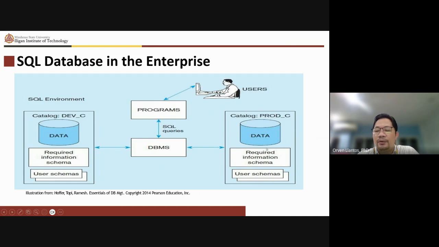This database will contain user schemas like tables and all of the information. After it retrieves all the records, it returns them to the DBMS, and the DBMS returns them to the program. The program then processes the records returned by the query and displays them to the user.